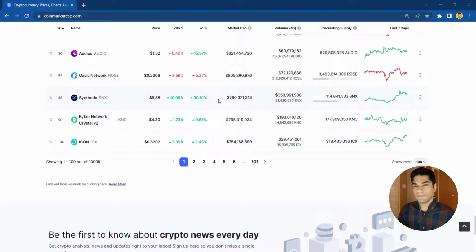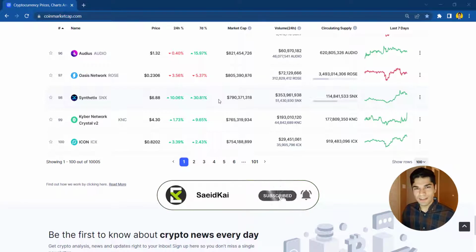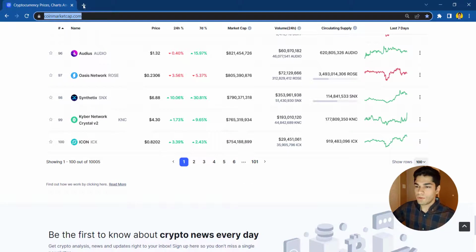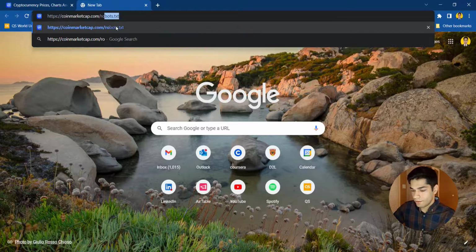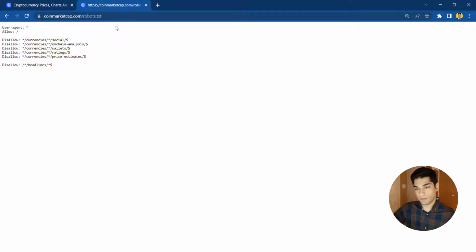Okay, one point that I should mention, there's no legal issues about this, so they are not forbidding us or anything, because there is no law around it, I guess. Also, there is something that I'm going to show you. If you go to this directory, robots.txt, you can see all the information that the website allows and disallows you to gather.